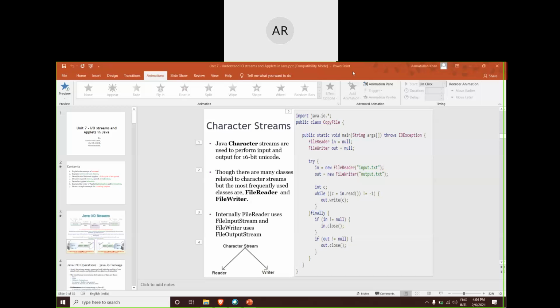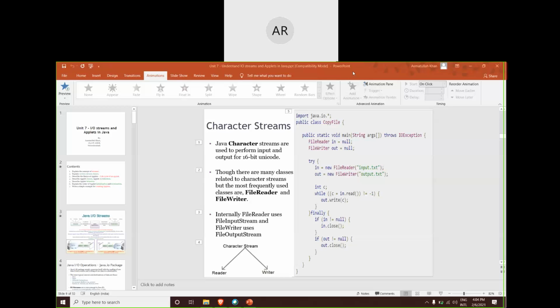Now, whether it is input operation or output operation, these can be done with regard to two orientations: character orientation and byte orientation. If the data is read in terms of binary digits, then it is called byte operations. If the data is read and written in terms of characters, it is called character orientation.